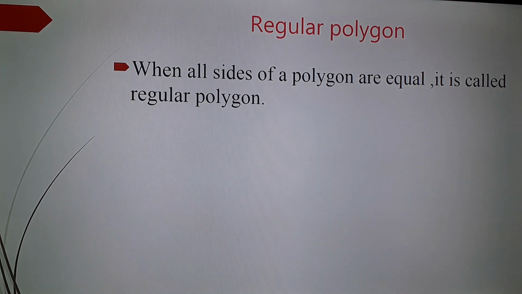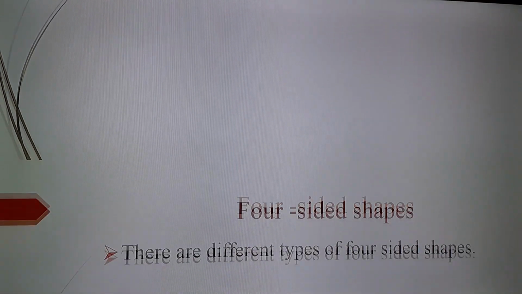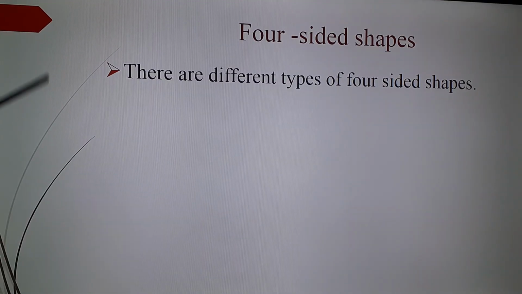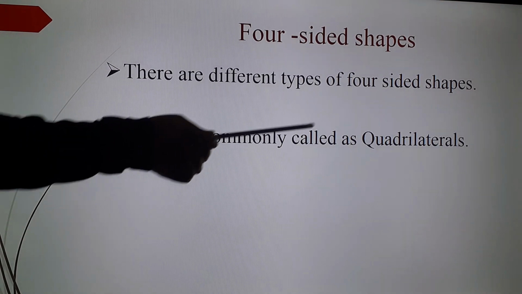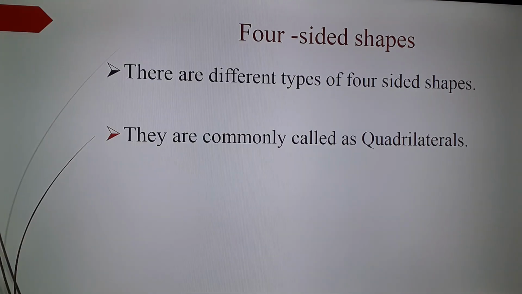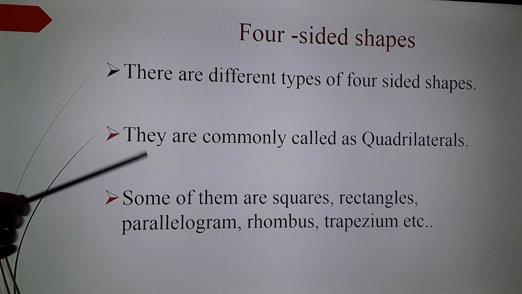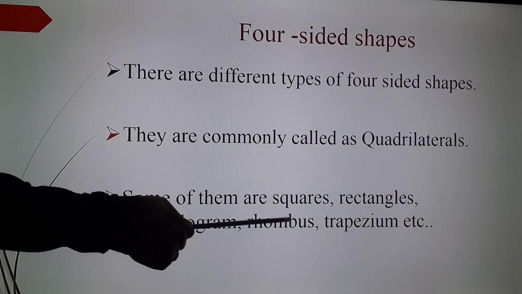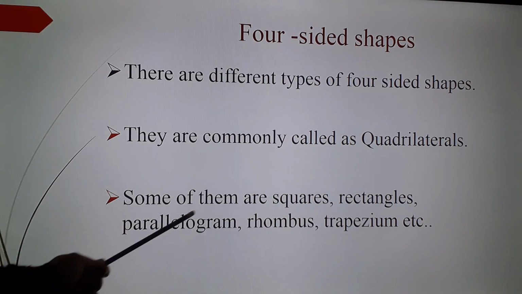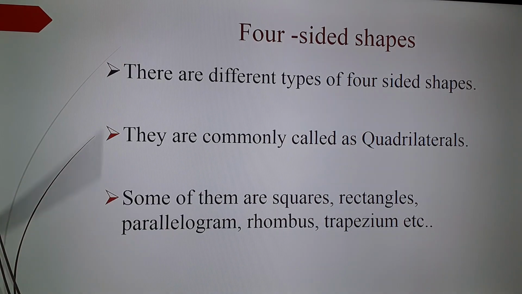Moving to the next topic, four-sided shapes. There are different types of four-sided shapes. They are commonly called as quadrilaterals. As I told you before, quadrilateral is a common name given for all four-sided shapes. Some of them are squares, rectangles, parallelogram, rhombus, trapezium, etc. So these are the examples for four-sided shapes.